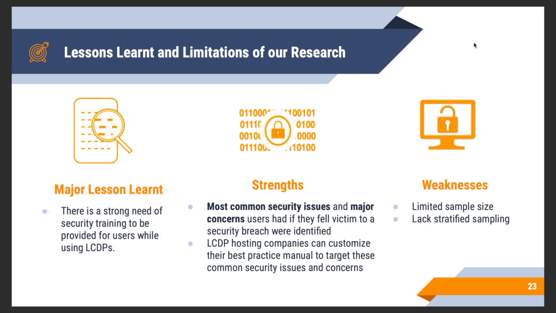Some of our weaknesses included a limited sample size, as only 41 respondents were within our target population. Another major weakness we faced was that we used a snowball sampling method for our research that led to a limited sample size, mainly consisting of UW students, which could have induced biases to our research. This could have been better addressed using a stratified sampling method.